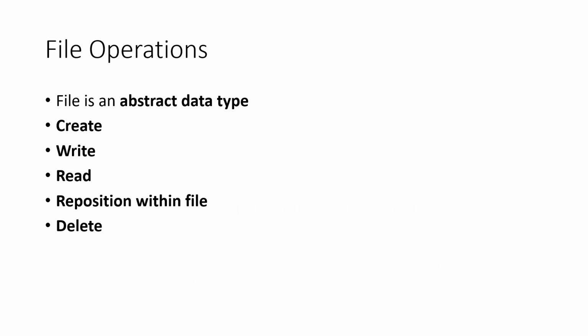So when it comes to file operations, a file is actually an abstract data type, right? So there can be different specific file types, and generally a file can be created, and we can write to a file, we can read from a file, and we can reposition within the file, or we can delete the file.